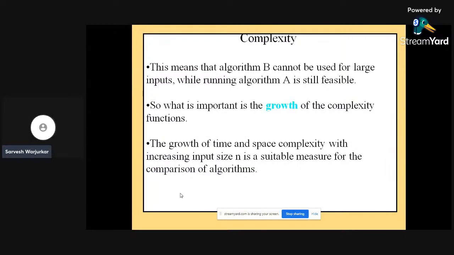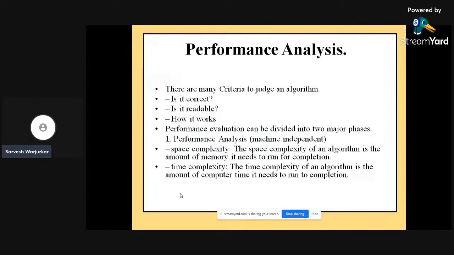The growth of time and space complexity with increasing input size is a suitable measure for the comparison of any different types of algorithms. There are many different criteria to judge an algorithm. First of all, is it correct? We need to check the correctness. Is it readable? We need to check that it is readable and working or not. And third is how it works, the performance, the way of working of an algorithm. We need to check that again.